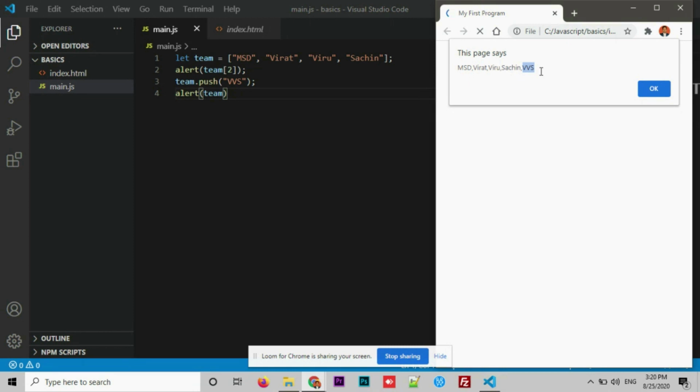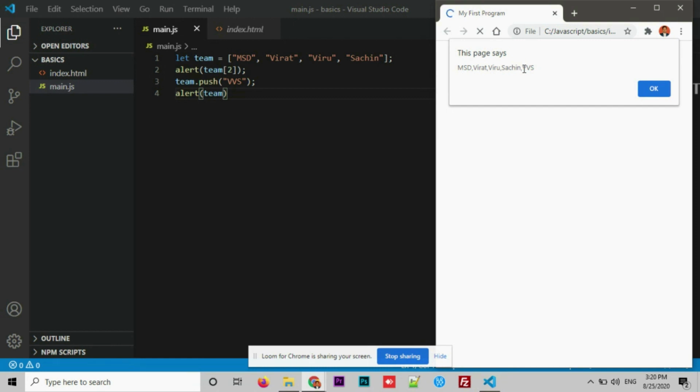In case you want to remove an element, remember if you use the push method, the element will get added at the end of the array. That's what you see here. Searching is the last element which was there before. Now whenever I use push and try to push VVS into it, you can see VVS has got added at the end of the array.